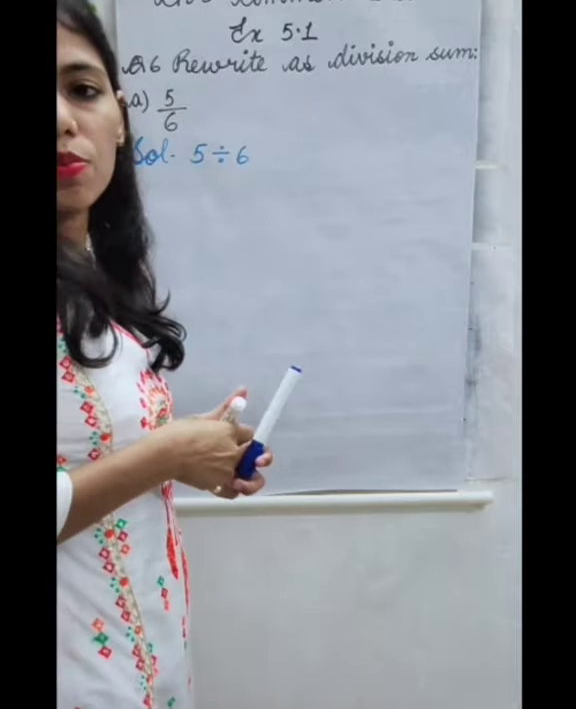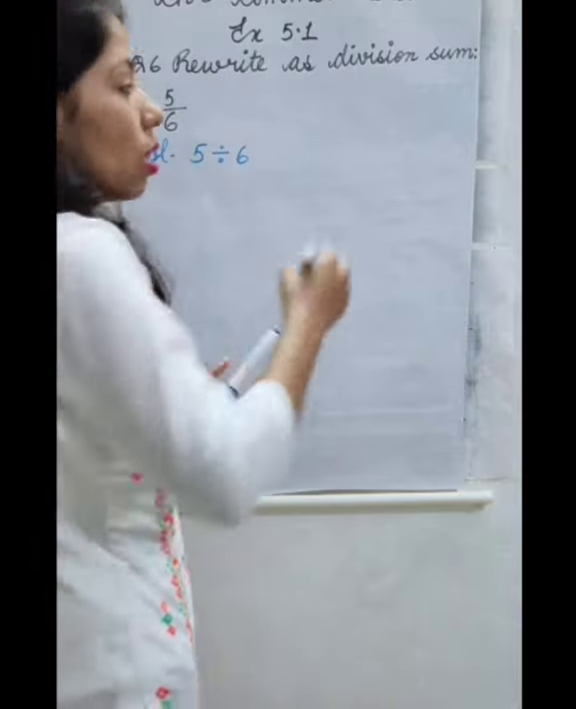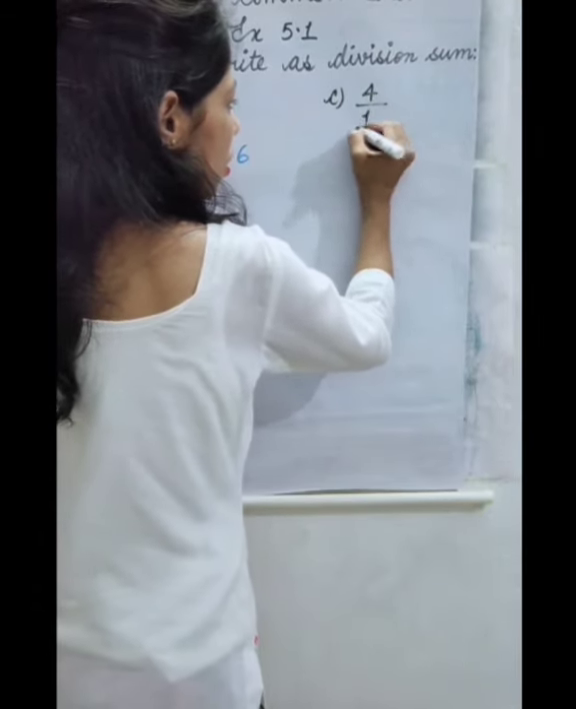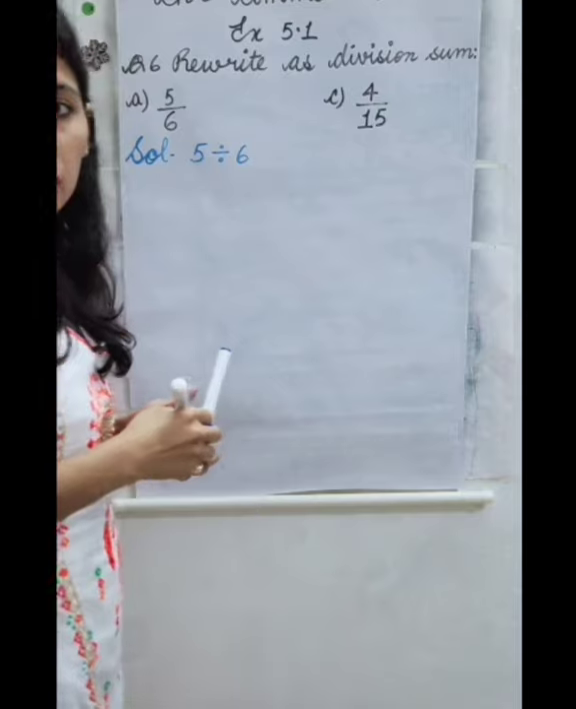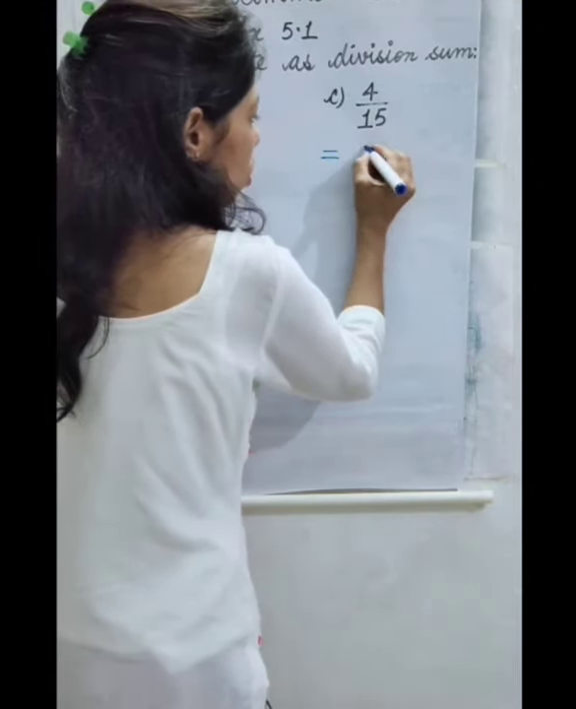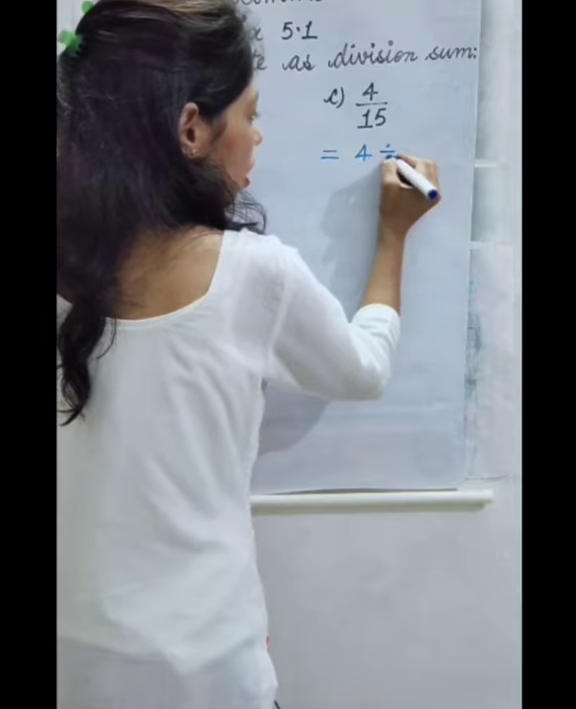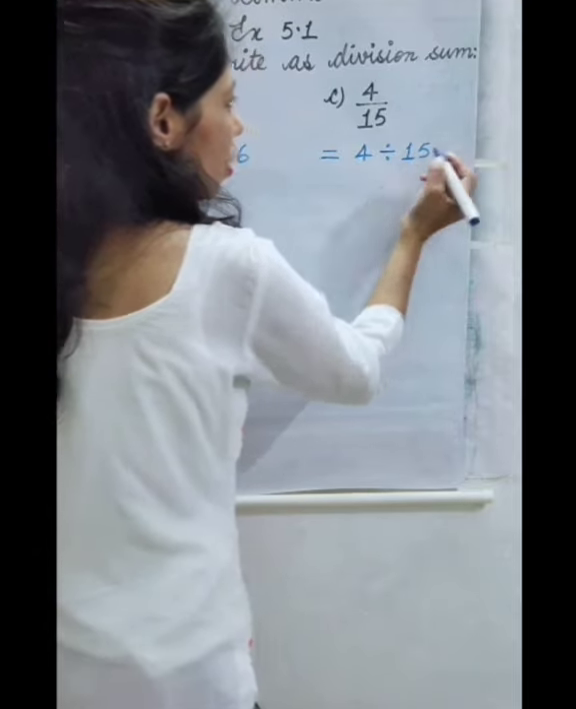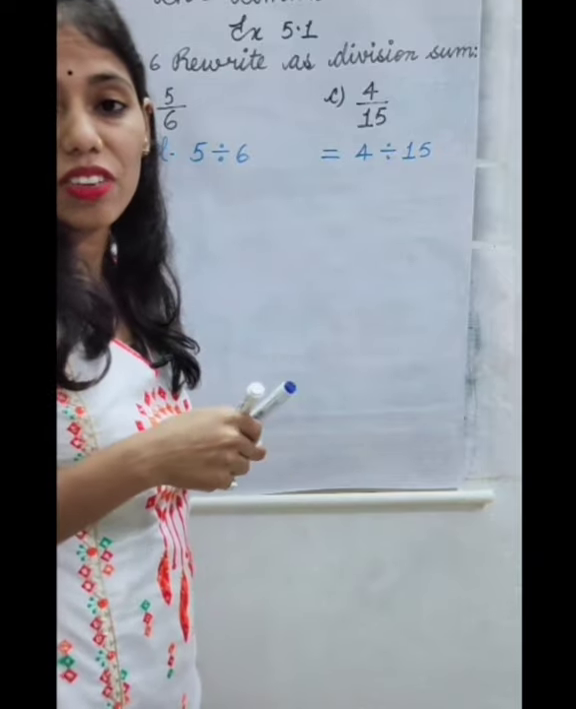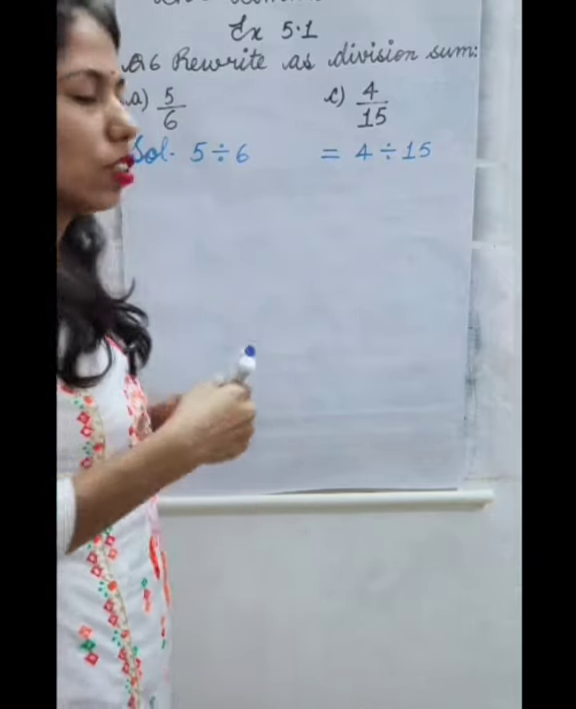Let's do the next part. Part C, 4 by 15. 4 divided by 15. And let's move to the next question. Question number 7. It is rewrite as fractions.